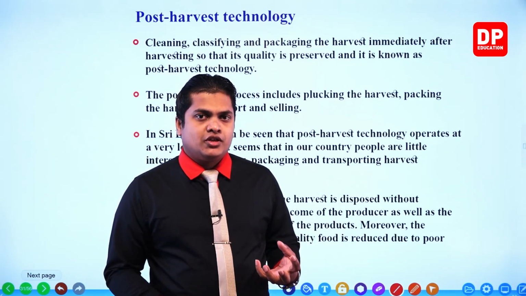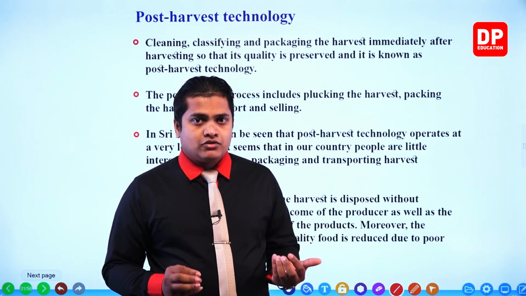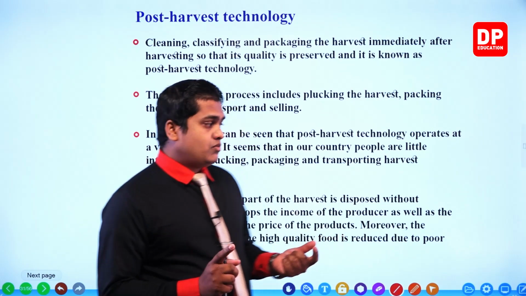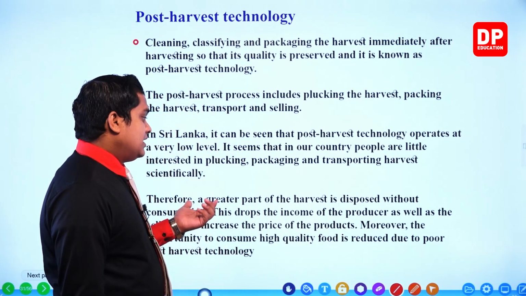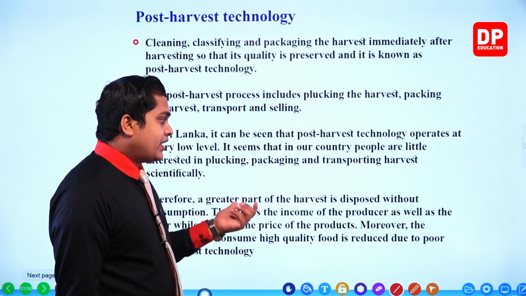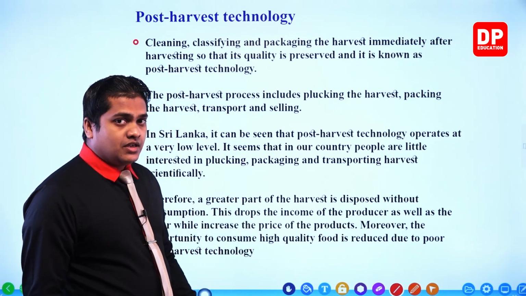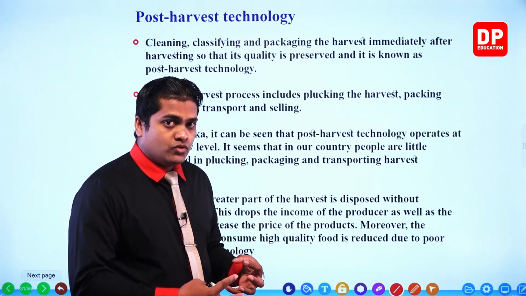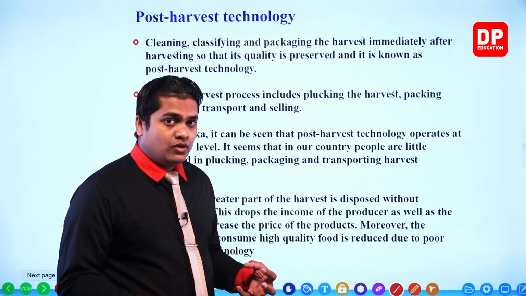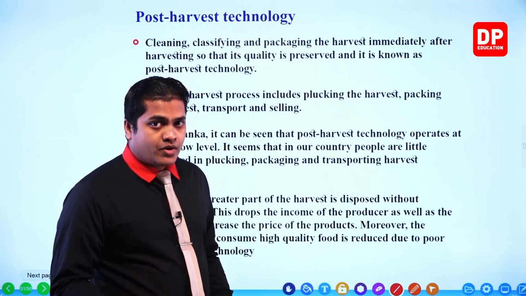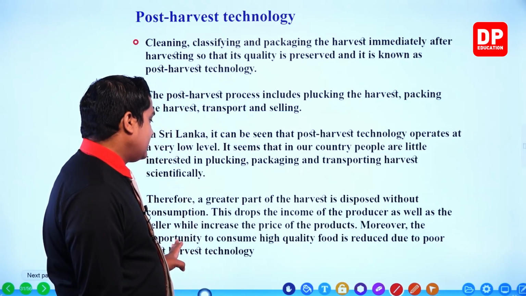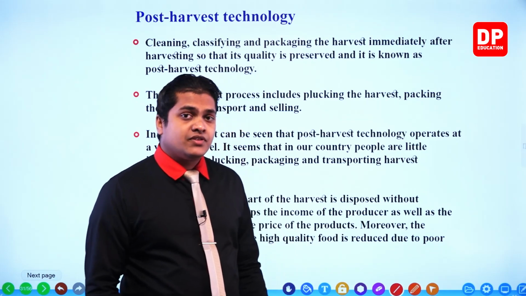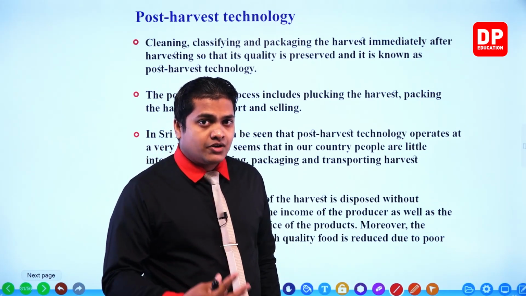But however, my dear children, there are other losses and other environmental effects as well. So one thing is, it will drop the income of the producer as well as the seller. So when the income drops, the producers will have to produce more and more. So it will use the land irregularly. That means environmental problems will occur. The other case is it will increase the price of the products because limited products are in the market right now.